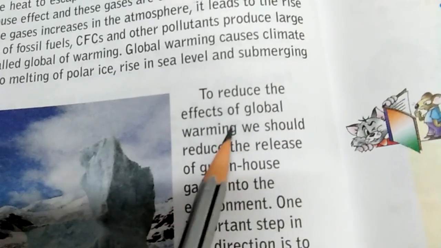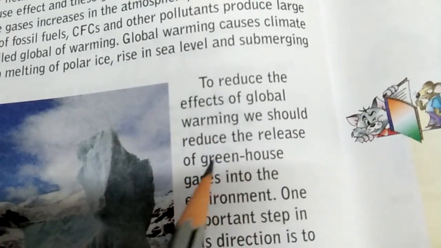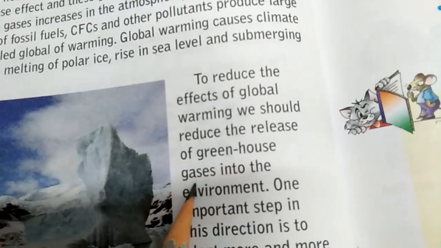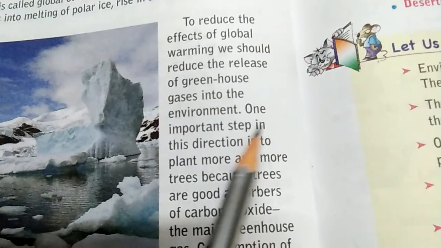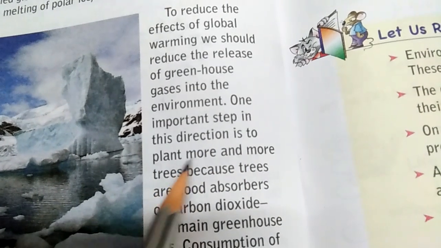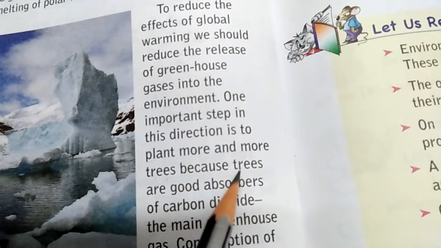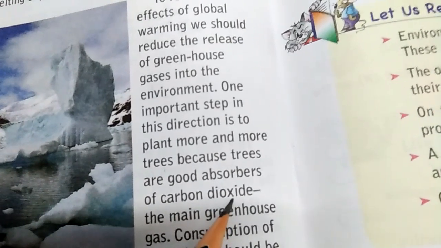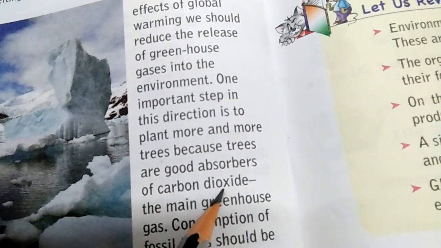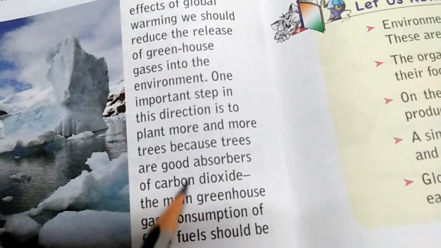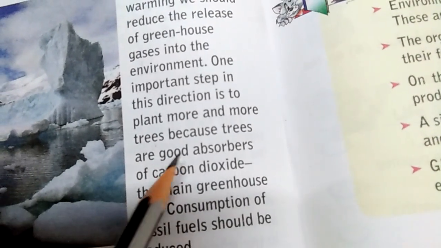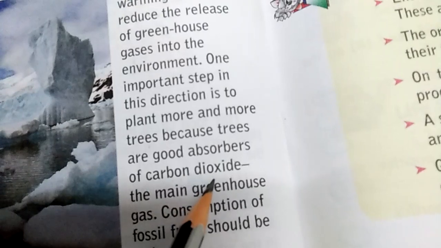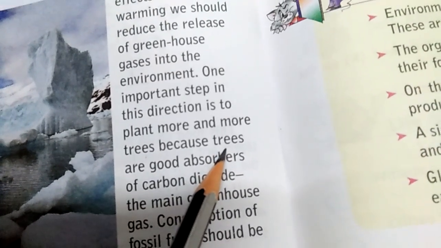How do we reduce this global warming? To reduce the effect of global warming, we should reduce the release of greenhouse gases, that is CO2, carbon dioxide, or methane, into the environment. How can we reduce? One important step in this direction is to plant more and more trees, because trees are good absorbers of carbon dioxide. We know that green plants and trees take in carbon dioxide and give out oxygen. And we, human beings and animals, take in oxygen and produce carbon dioxide. So these trees can balance.